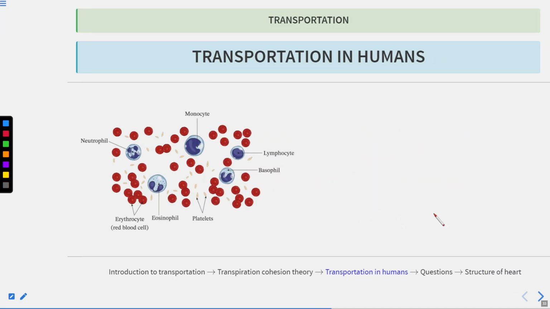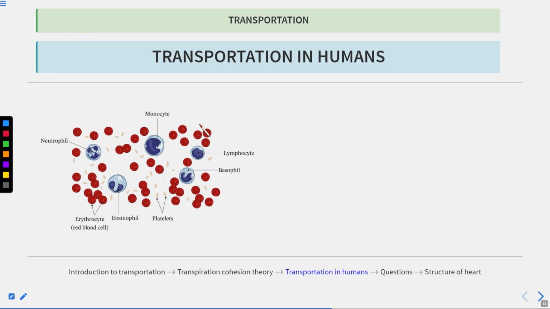All right. So this is an image showing you the cellular components. Here you can see the granulocytes and the agranulocytes, as well as the platelets. These are the erythrocytes, known as red blood cells, or RBCs. Here you can see types of WBCs also. Here is the neutrophil. These are the monocytes, these are the lymphocytes, and these are the basophils. We have already studied the structure and function of all of these.